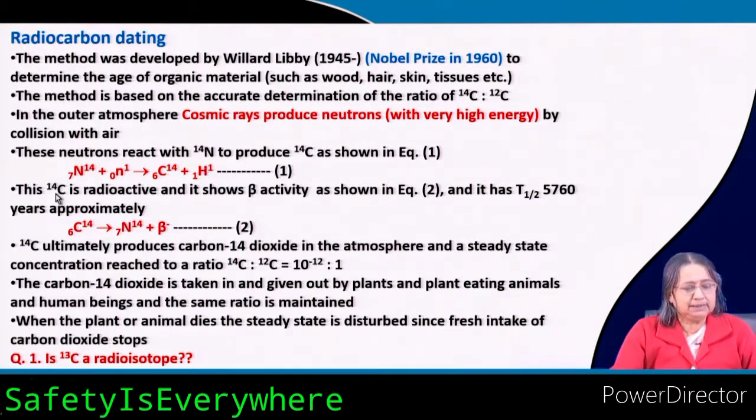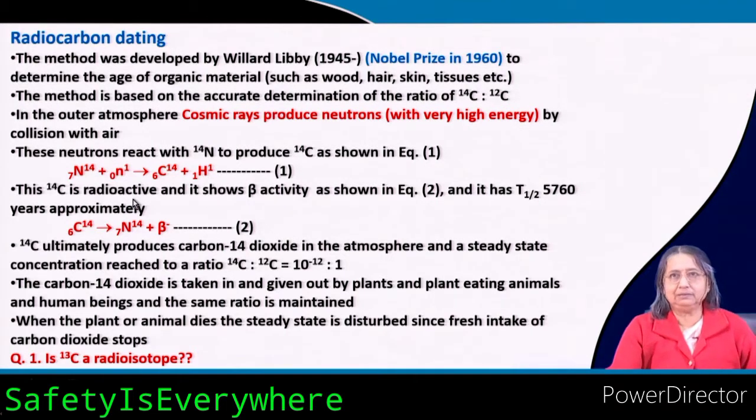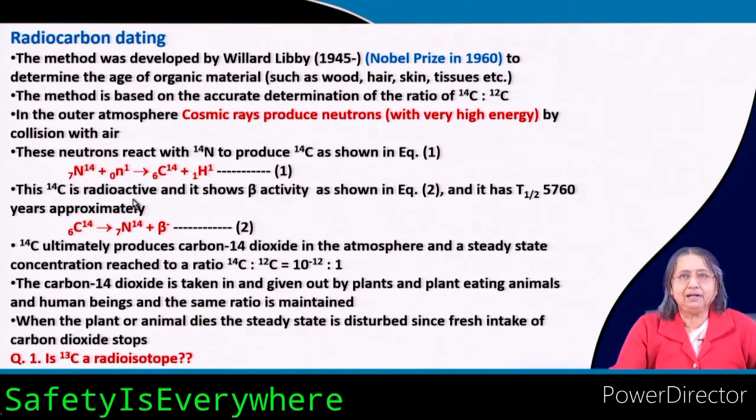Now, this 14C is radioactive. I told you that 14C is radioactive. Although it is a light element, here the neutron-proton ratio is not 1. 14 means here neutrons are 14 minus 6, so 8. So 8 to 6 is the neutron-proton ratio. Now here this is radioactive.